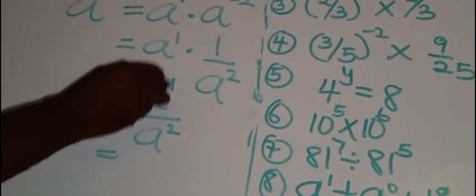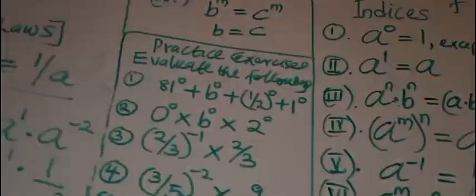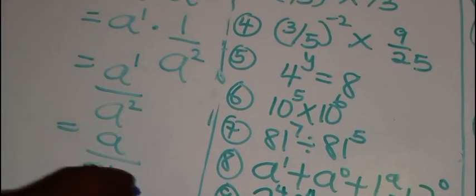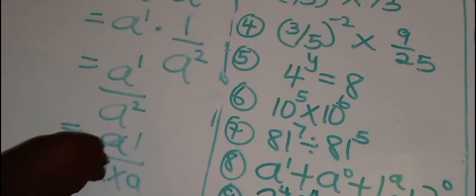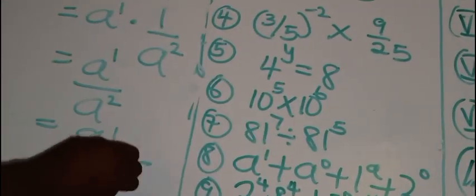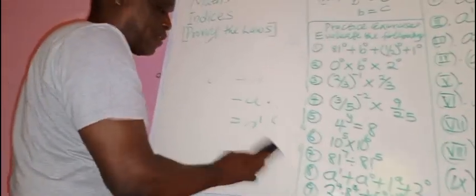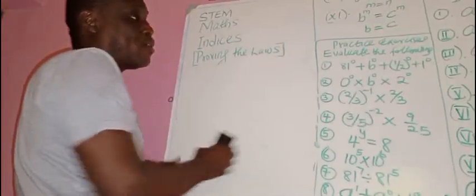How many a is this? A raised to the power 1, according to the law, is a. So you write a. A raised to power 2 means A times A. So 1 is equal to 1 times A, that is 1 over A. So it means that A raised to power minus 1 is actually 1 over what? A. Now I want to go into another one. Okay, can you see that? Take note of those proofs as we are doing them one by one. You can rewind to be able to get it appropriately.